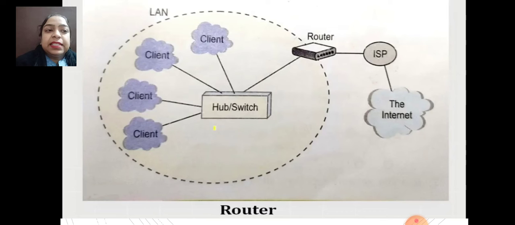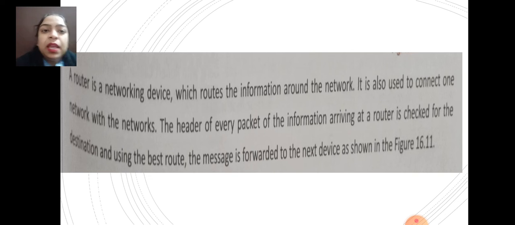See, next is a router. But firstly, we will discuss what we mean by router. A router is a networking device which routes the information around the network. It is also used to connect one network with other networks. The header of every packet of information arriving at a router is checked for the destination, and using the best route, the message is forwarded to the next device, as shown in the figure.